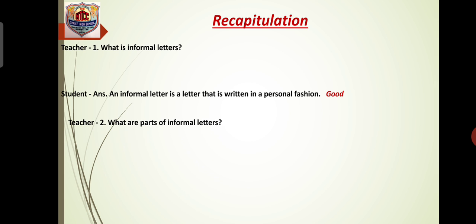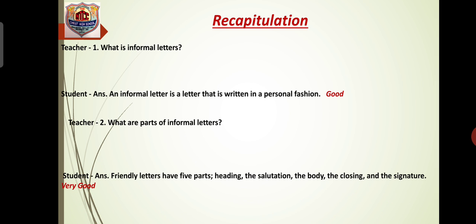What are the parts of informal letters? Just now I have taught you. Correct. Friendly letters have five parts: the heading, the salutation, the body, the closing and the signature. Very good. Lovely.